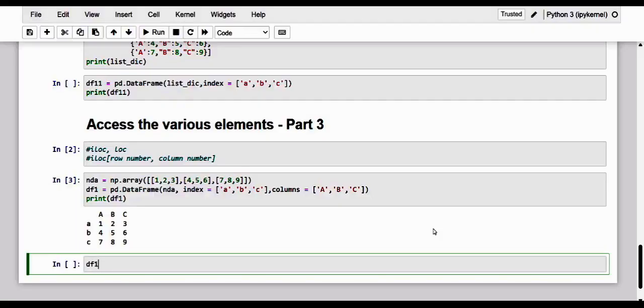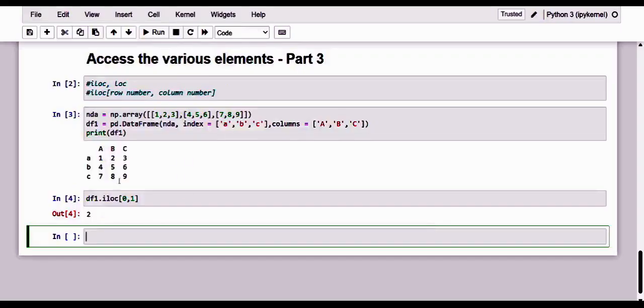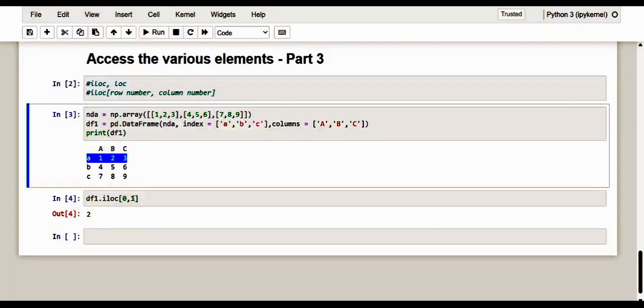This is the data frame, and from that, if I just provide iloc of 0, 1, it just gives the 0 as the row and to that the column 1, and that column is this one, that is the B. So the row 0 and the column 1, and exactly the element is 2.